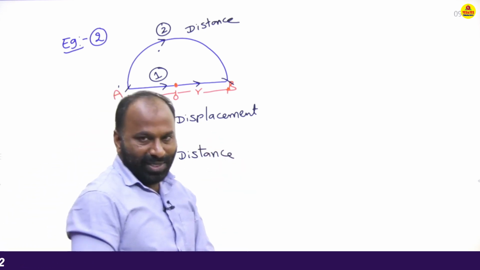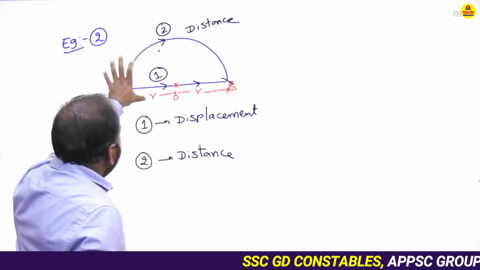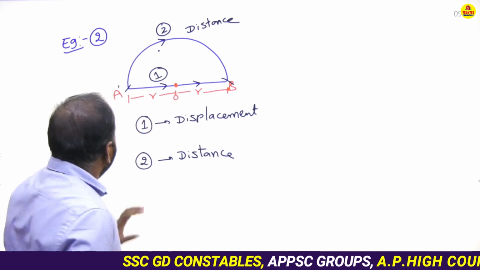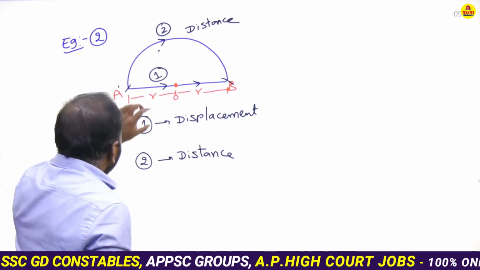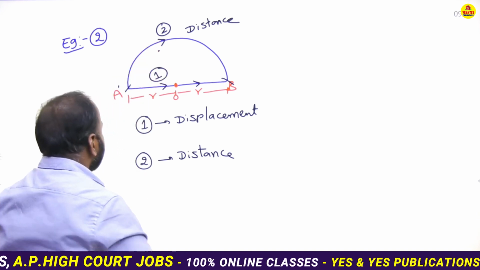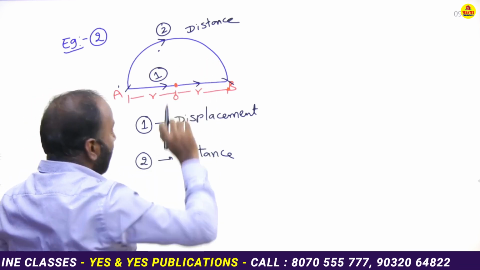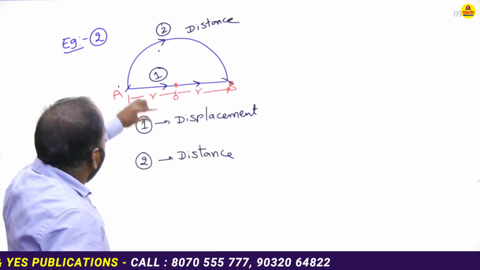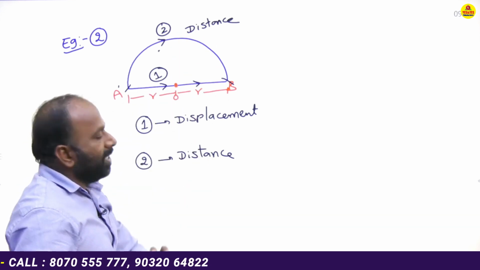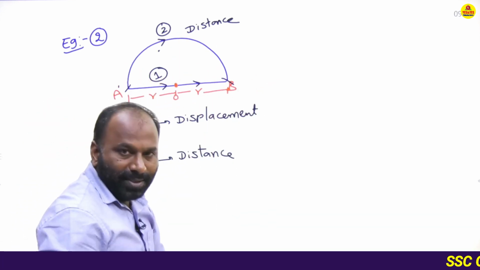The examiner will ask a question like this. One diagram is given, with two paths. In this, the first path and the second path represent what? First and second both represent the distance.